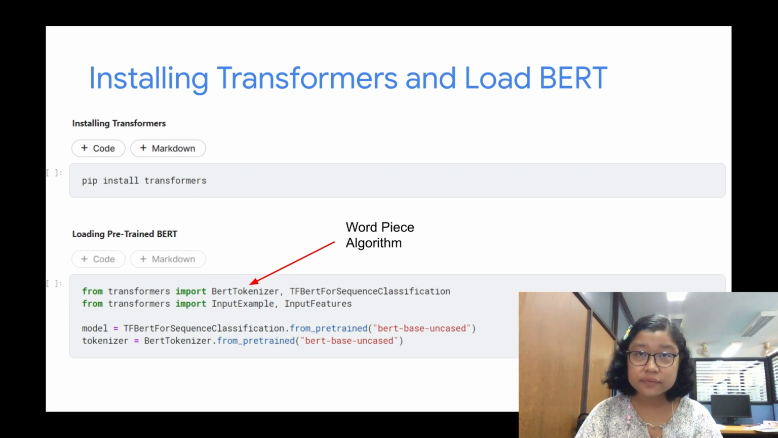Firstly, we need to install the Transformers library. It can be easily done by running a pip command. After the installation is completed, we will load the pre-trained BERT tokenizer and sequence classifier, as well as input example and input features. Then, we will build our own model with the sequence classifier and our tokenizer with the BERT tokenizer, which uses a word-based algorithm for tokenizing the input. Tokenization is another interesting research problem in NLP, and you can research it yourself if you are interested. I won't cover it in detail in my presentation due to the time limitation.